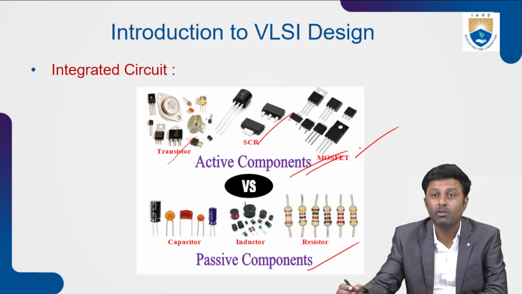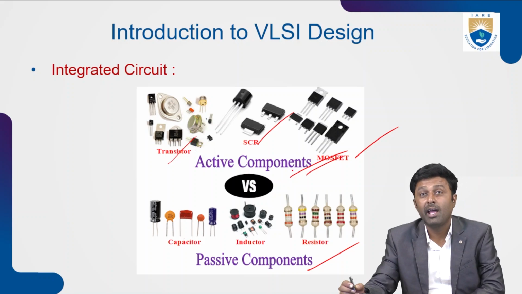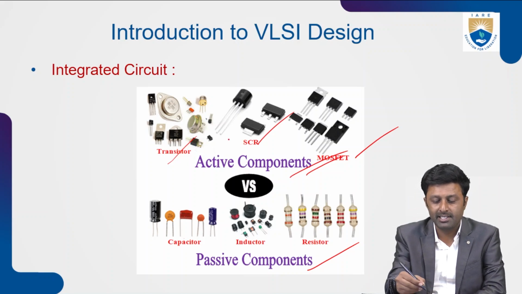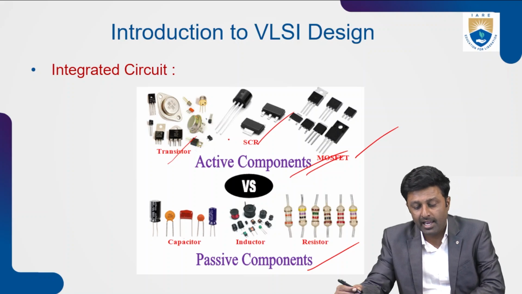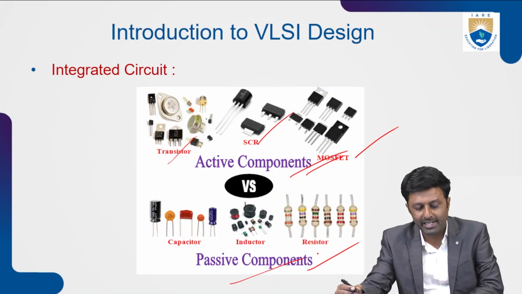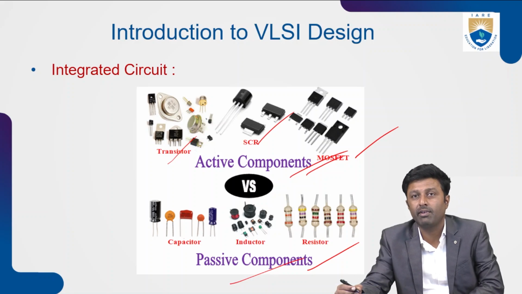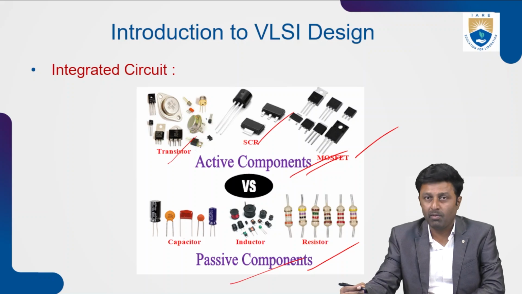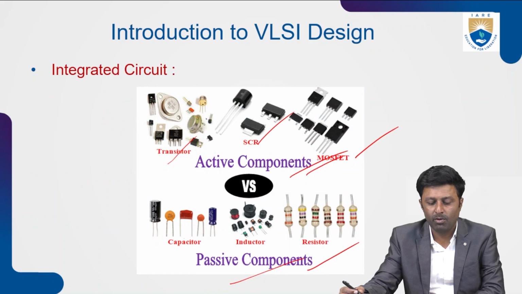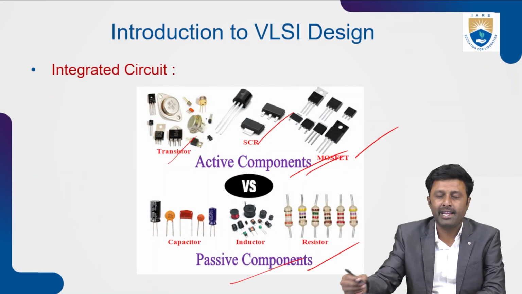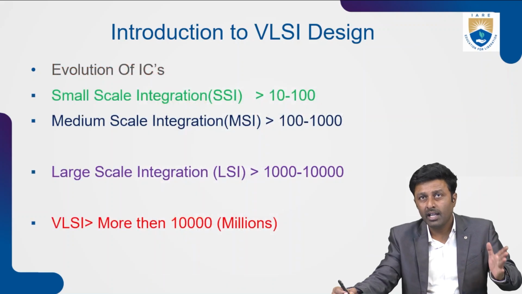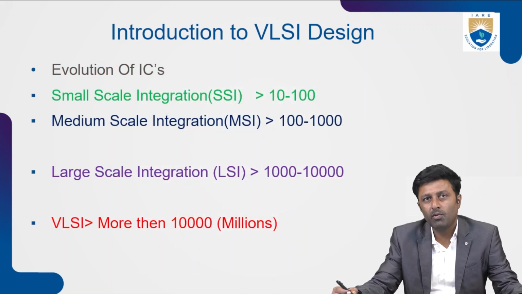Now the question comes, what are active components? Active components are the components which require electric power for their operation to turn on and off. So the transistor, SCR, and MOSFETs require electrical power for their operation, whereas passive components like capacitors, inductors, and resistors do not require the power supply. So that is the difference between the active components and the passive components, and an integrated circuit is made up of a combination of active and passive components.